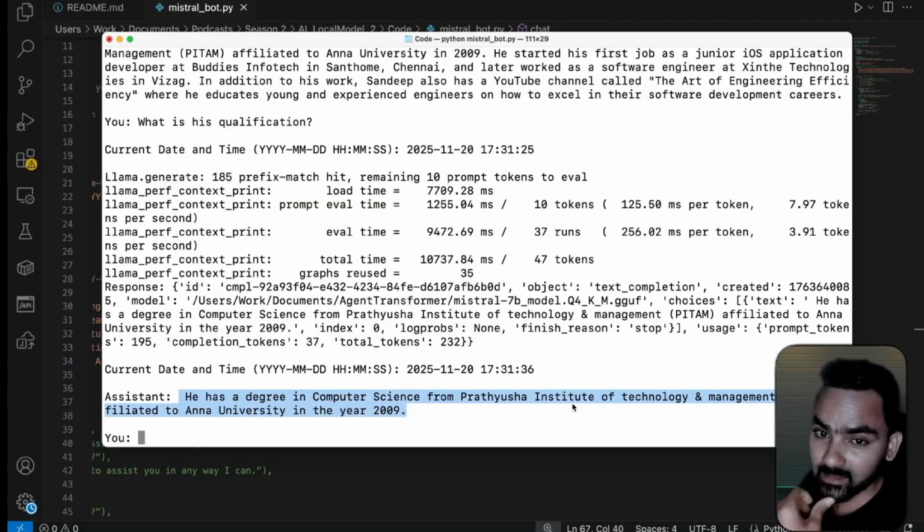Yeah, that is correct. It got the info from the context. With this working application, the language model is really working beautifully. Whatever questions we ask from the context or its knowledge base, it is crafting it very well and giving the responses. At this point, there was another problem I faced.